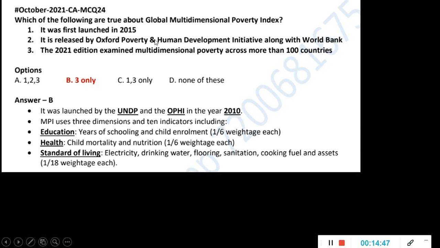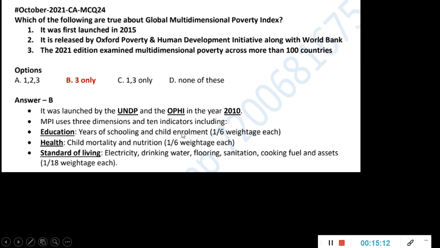So if you see, it is not the World Bank with OPHI, it is UNDP with OPHI who does the Global Multidimensional Poverty Index, and it started in 2010, not 2015. These are very factual things I know, but we are putting this purposely as wrong so that you study this. It uses 3 dimensions and 10 indicators, under education, health, and standard of living. There will be weightage and all that. It's not important, but still you can go through it.